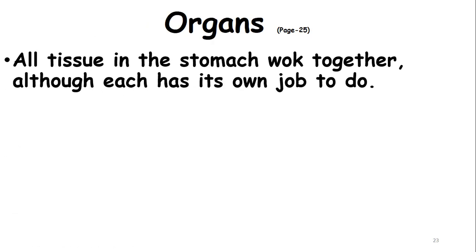Now, what is an organ? All tissues in the stomach work together, although each has its own job to do. So many tissues form the stomach. Stomach is an organ.